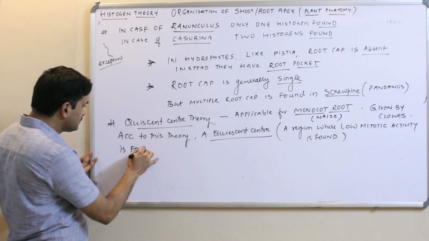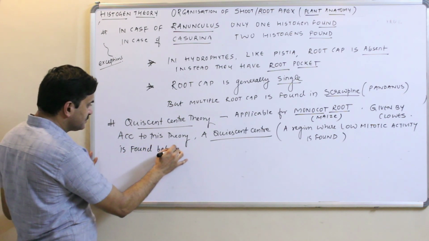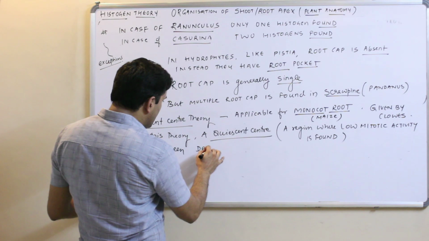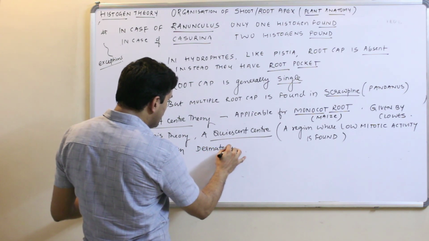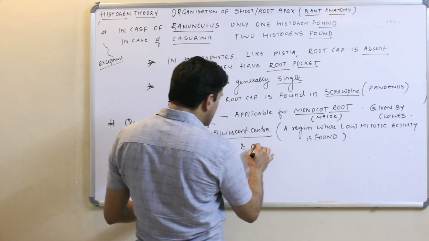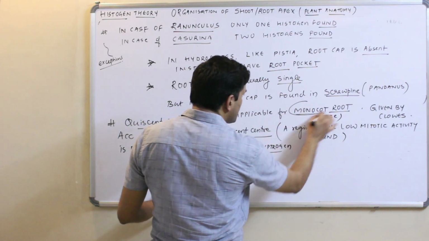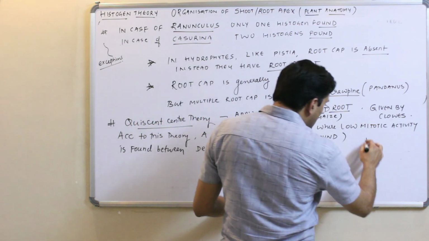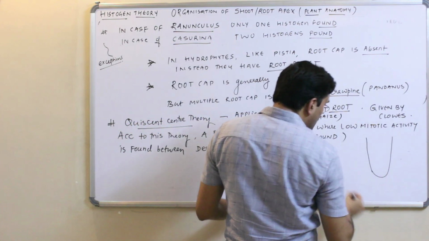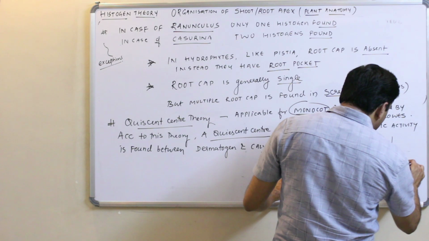According to this theory, a quiescent center is found between dermatogen and calyptrogen, because you know very well calyptrogen is only found in the case of the monocot root. So say this is the root apex and this is the dermatogen.